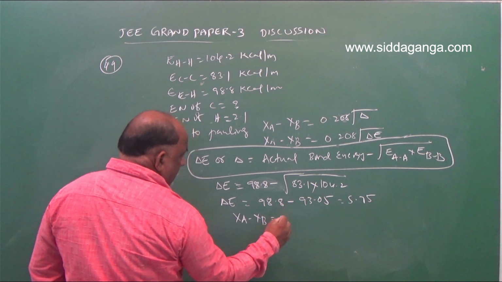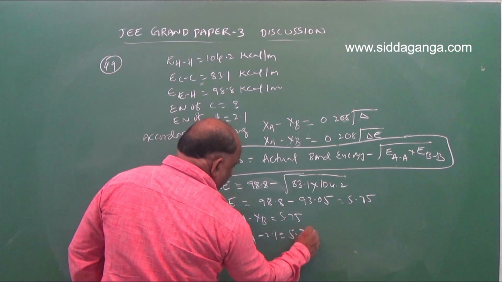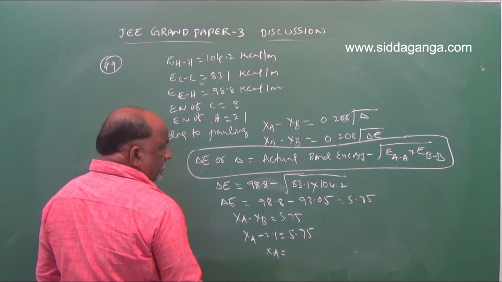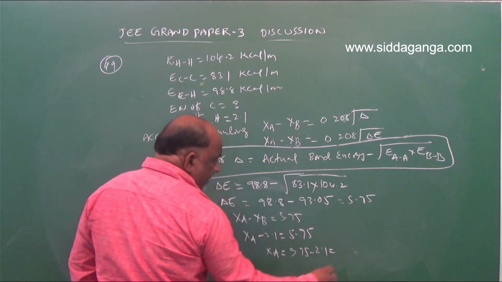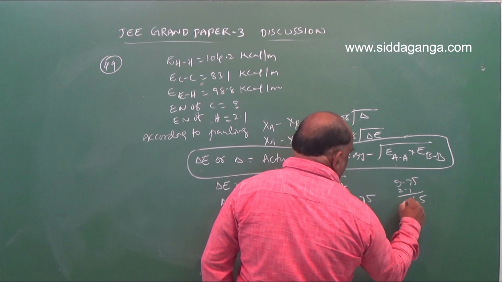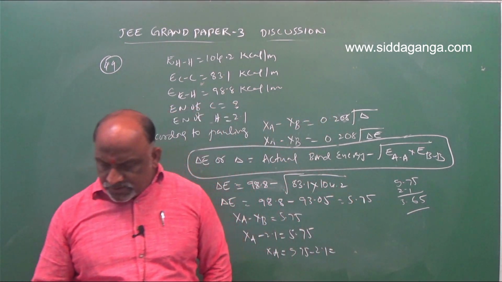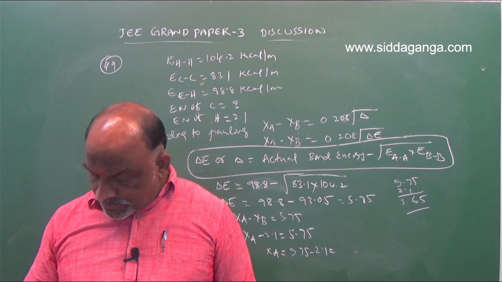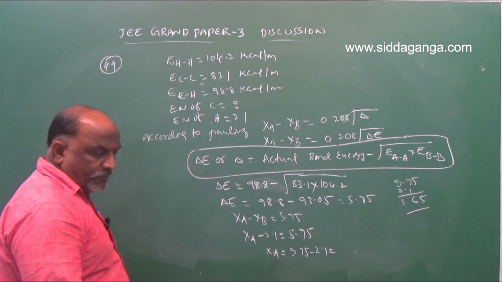XA minus XB is equal to 5.75, XA minus 2.1 is equal to 5.75. XA is equal to 5.75 minus 2.1, which is 3.65. Answer 3.65. Sorry, I forgot, it is 0.49. Sorry.